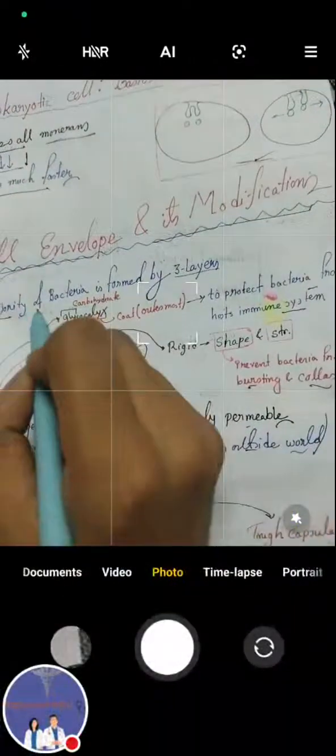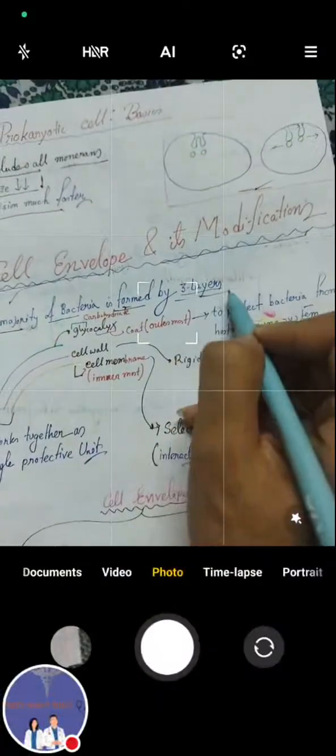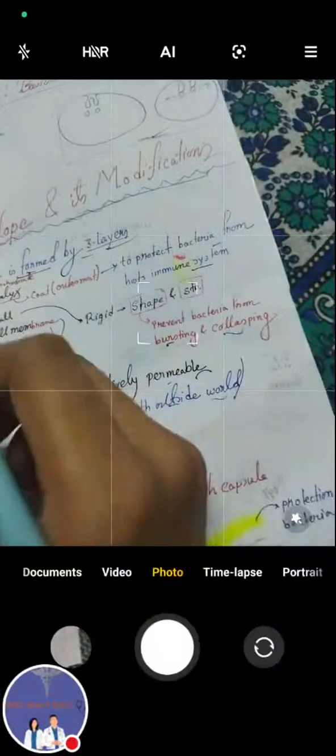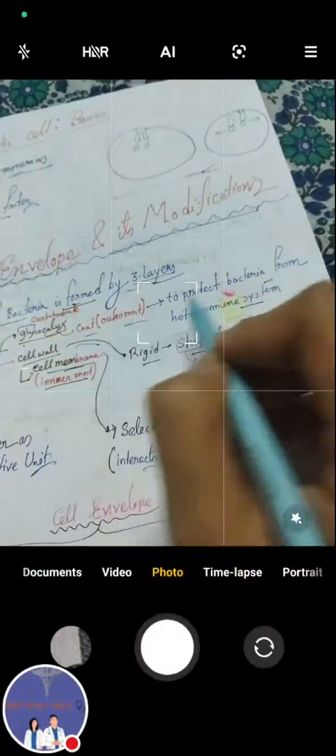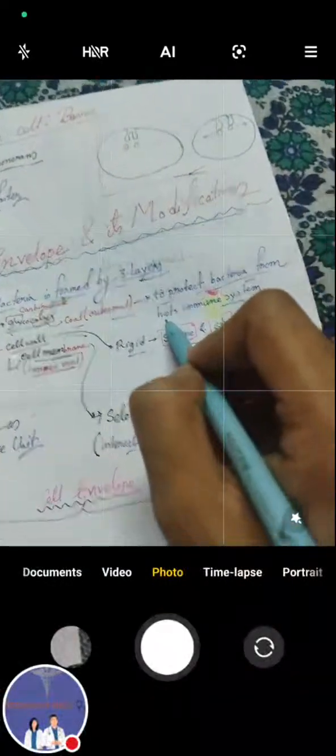The cell envelope in the majority of bacteria is formed by three layers. First is the glycocalyx, second is the cell wall, and third is the cell membrane. The innermost layer is the cell membrane, the middle layer is the cell wall, which is rigid and gives shape and structure. Glycocalyx is a carbohydrate coat, outermost, to protect the bacteria from the host immune system.